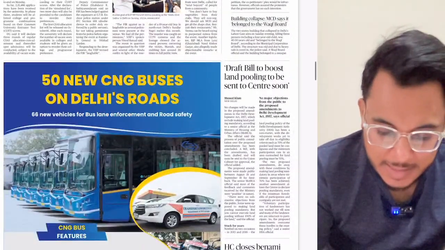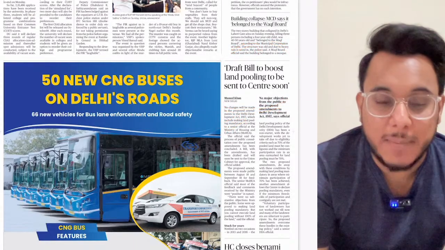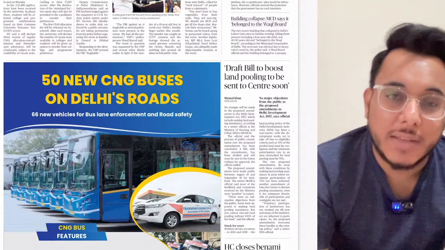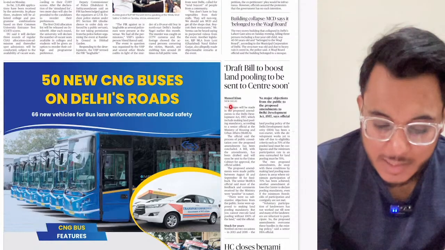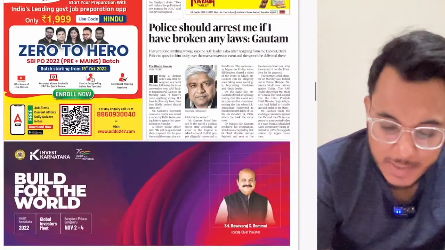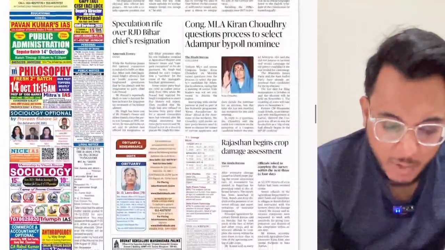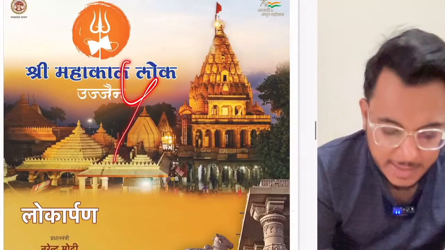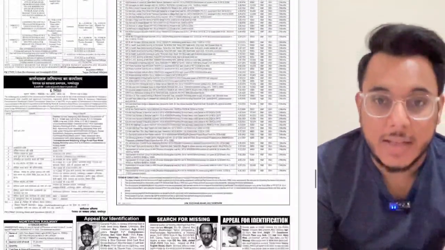Okay, then guys, here a draft bill to boost land pooling has been discussed. So the land pooling policy of Delhi and how the land pooling policy can solve the problems of urbanization, that particular thing we'll see here. Then moving on, "The police should arrest me if I have broken any laws." Not an important article guys, just avoid that. These advertisements etc. that have been given are not important for the examination. And then the tenders etc. that have been given.